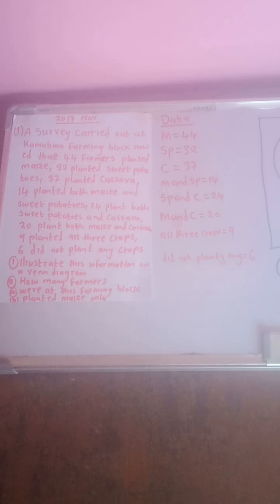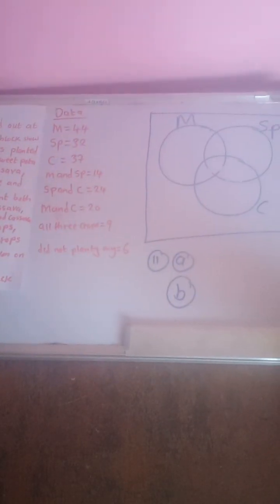Those who planted maize and cassava, 20. And those who planted all the three crops, which is maize, sweet potato, and cassava, 9. And those who didn't plant anything, 6. So after you are done with this, you draw a diagram like that.